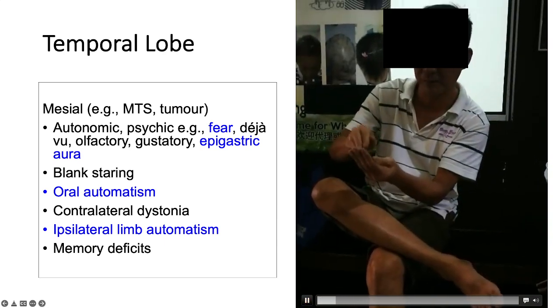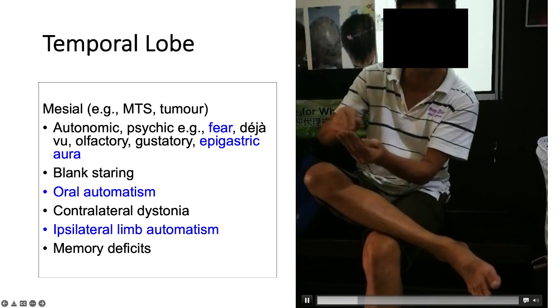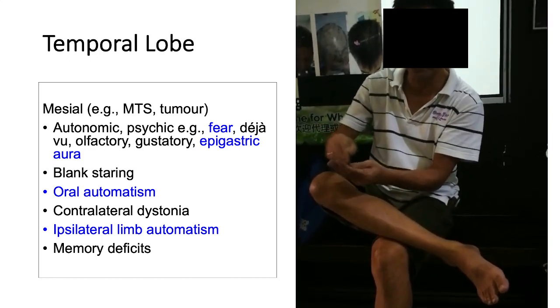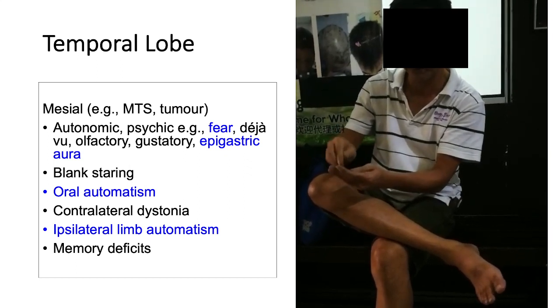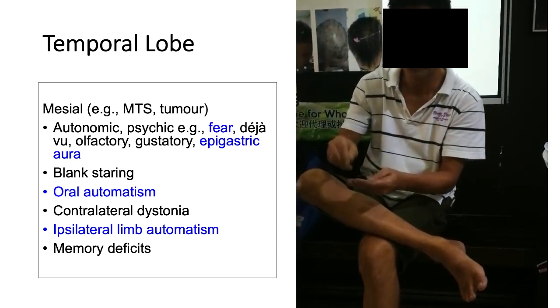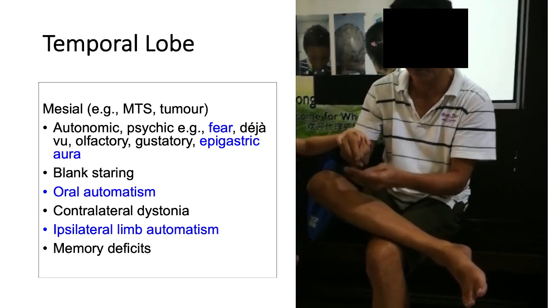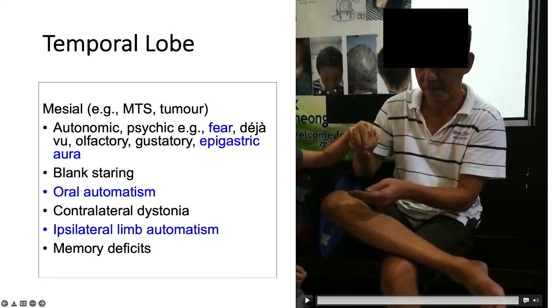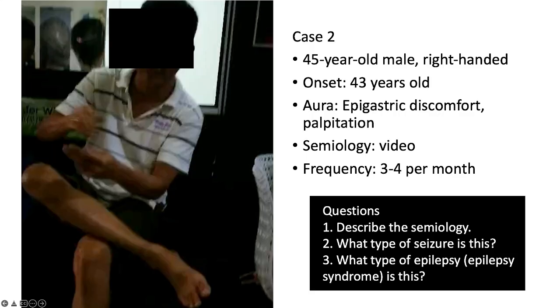In this video, you can see that the left hand is in a very dystonic posture, and we don't call this a tonic seizure. The right hand has repetitive movement, which is an automatism. The son is trying to call him, but he is unresponsive and blank staring. And now you can see oral automatism at the end. The onset is 43, and this is very refractory to seizure medication.